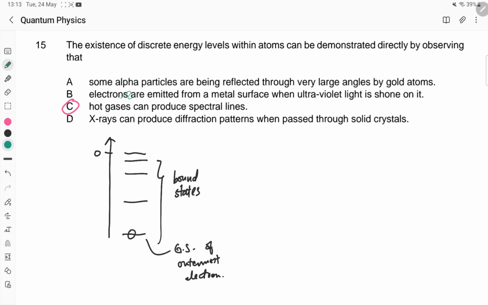One more note: why is it hot gases? Gases means the atoms are far apart. So we are all talking about atom by atom. Let me just write it out as isolated atoms. This is different from, let's say, the matter.